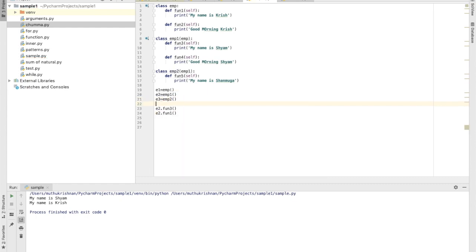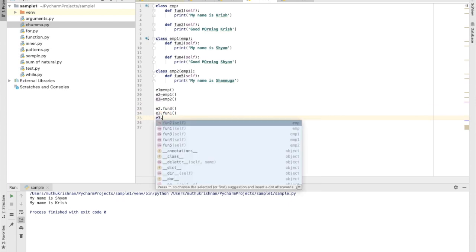So I have created it. Okay, so when I call the object, can you see here? I have defined only one function in the third class EMP2, whereby by inheriting EMP1 and EMP, I can access all the functions that have been defined in different classes.